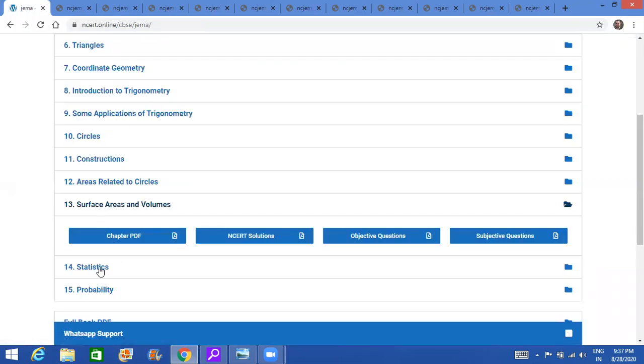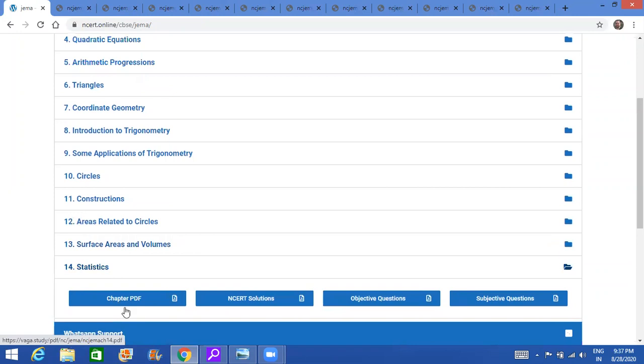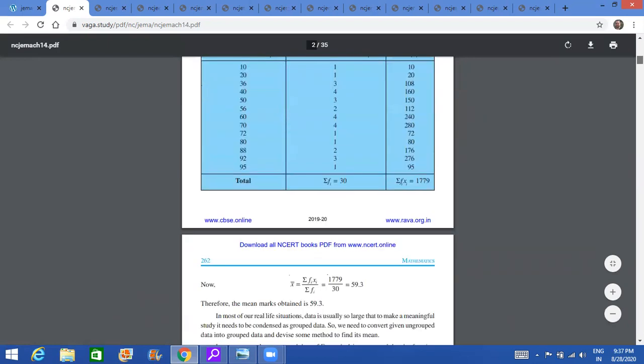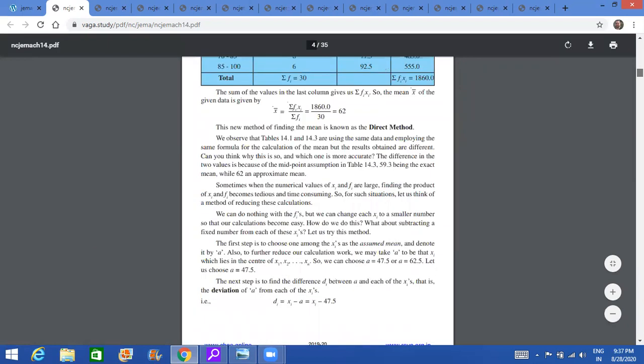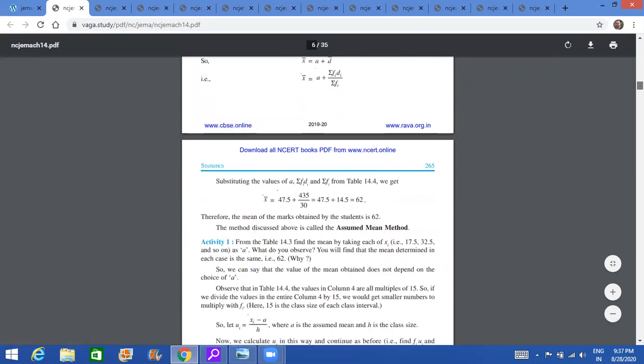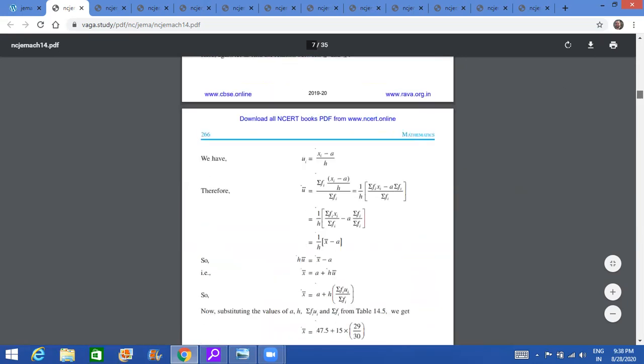Then we come to statistics. Now in statistics, we have mean, median and mode. So in mean, what used to happen, we used to use three methods. One was the direct method. So that is there, sigma fi xi by sigma fi. This is called the direct method. Then there was another method which is called the step deviation method and assume mean method. Now assume mean method is also there. A plus sigma fi di by sigma fi, that is there. Assume mean method bhi aapko karna hai.